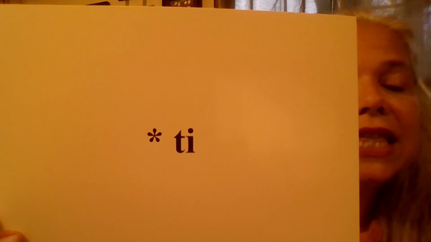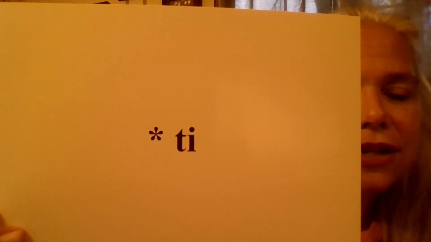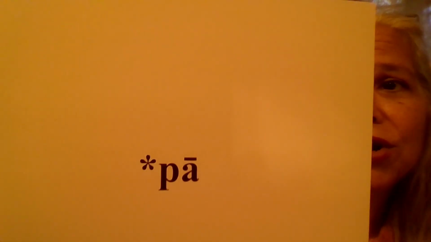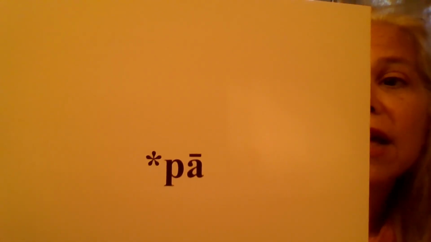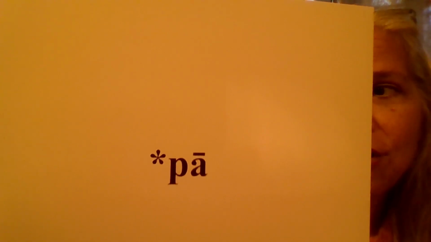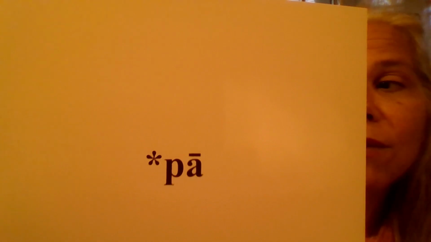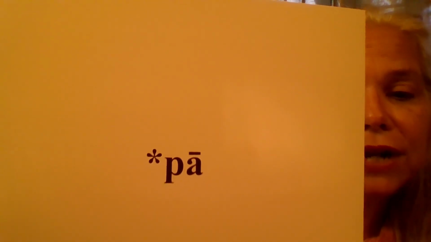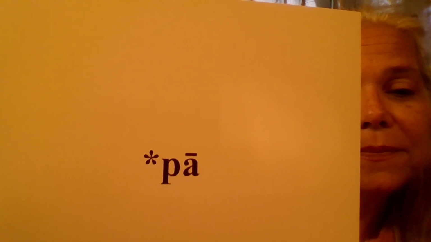The asterisk means this is a nonsense word. It is not a real word. The letter A is in an open, accented syllable. It's long, coded with a macron. This is the long vowel sound. A long vowel sound is the name of the letter. This nonsense word is pronounced pay.